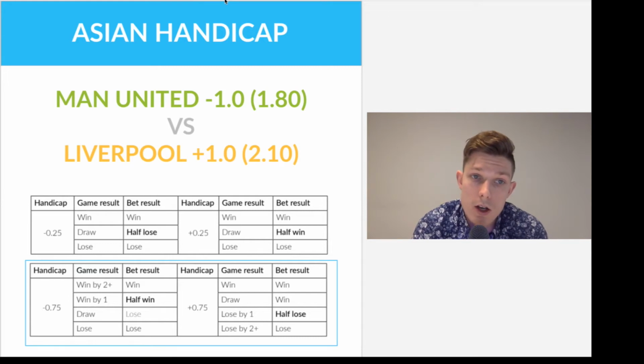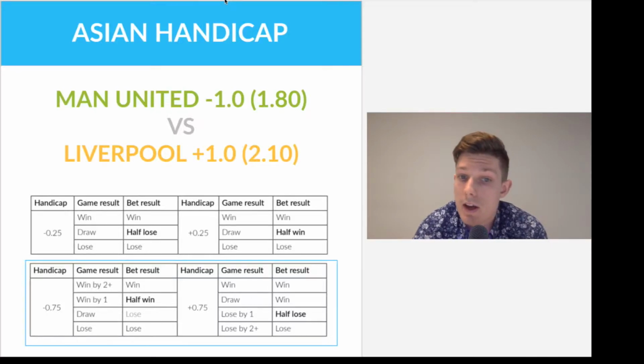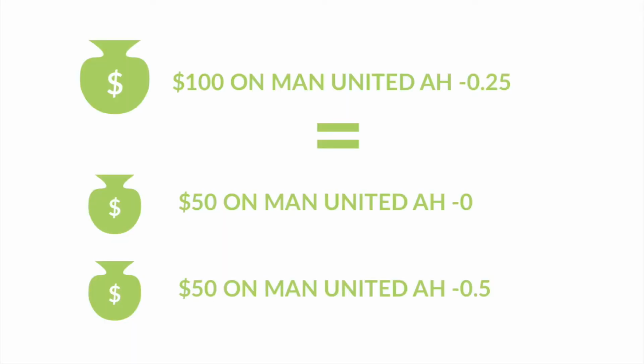You place a bet on Manchester United to win by minus 0.25 goals, then effectively what you're doing is that you take your stake. So let's say you bet $100 and you divide it in half, and then $50 of those dollars are placed on the Asian handicap minus 0 on Manchester United, and the other $50 are placed on the Asian handicap of minus 0.5 on Manchester United to win.